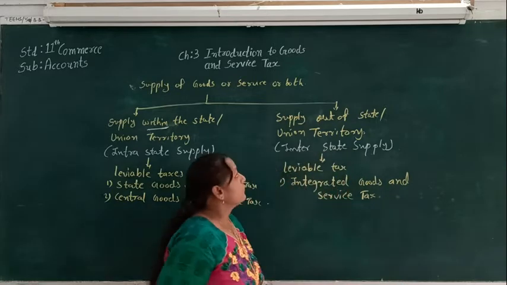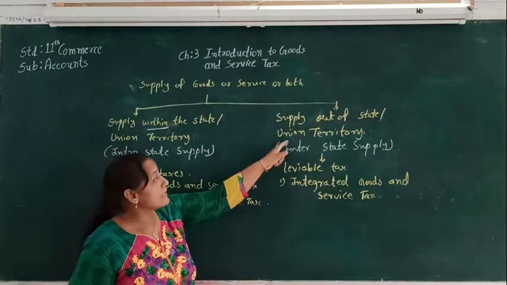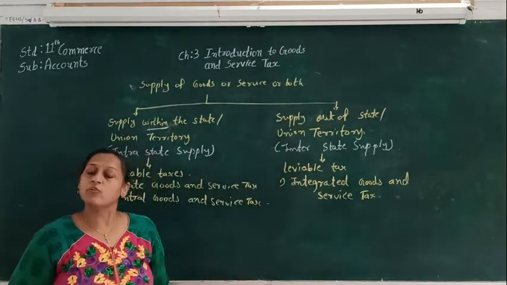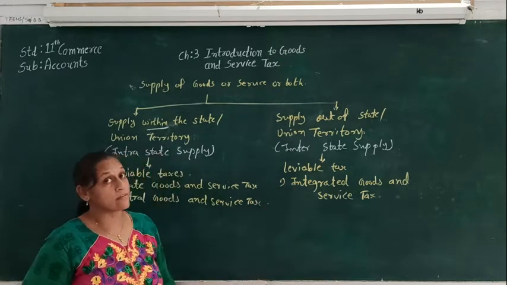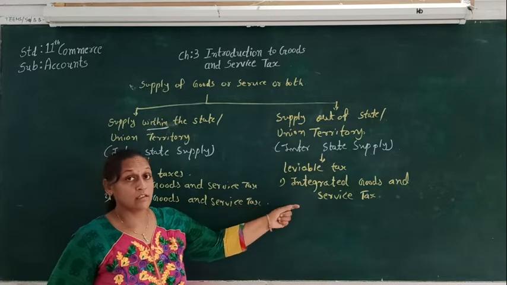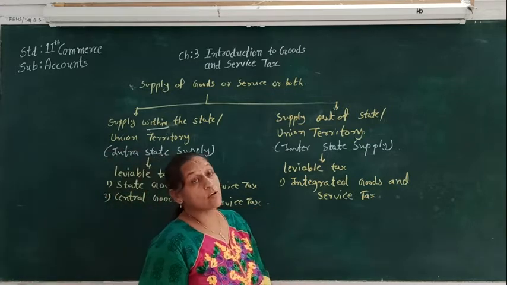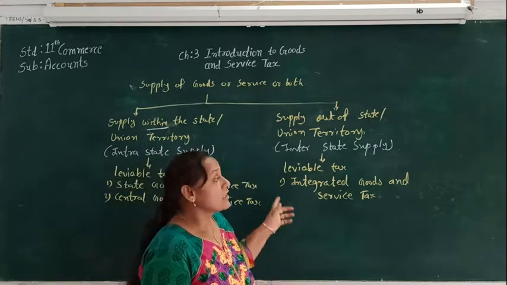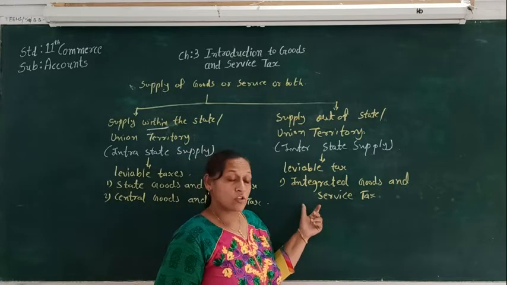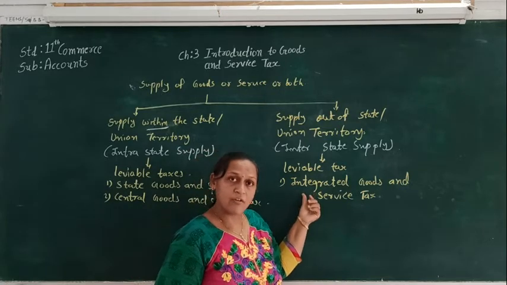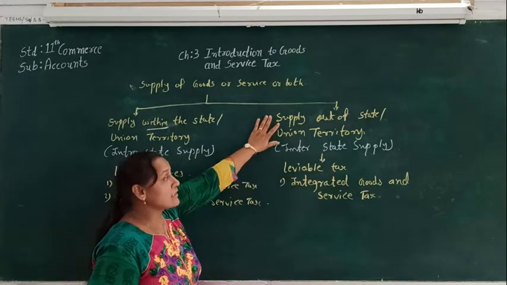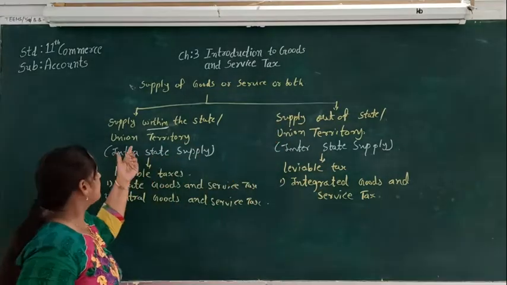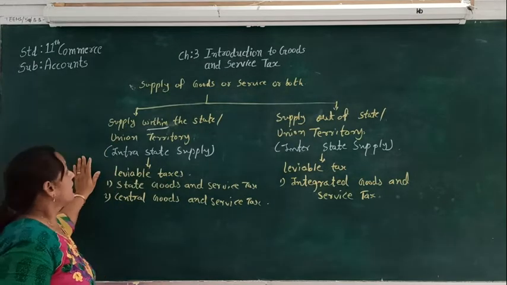So here, when the supply is outside the state or union territory, only one tax is levied, and it is called integrated goods and service tax. From that, the central government compensates half of the tax to the state government. So there will be a compensation of tax to the state government.